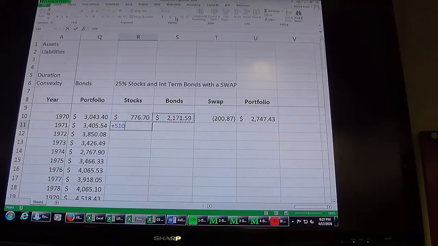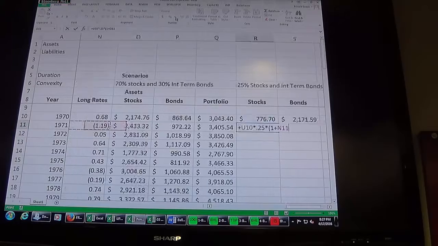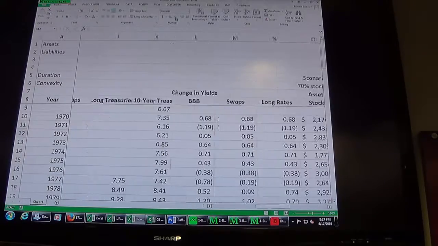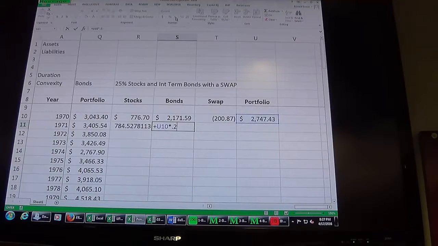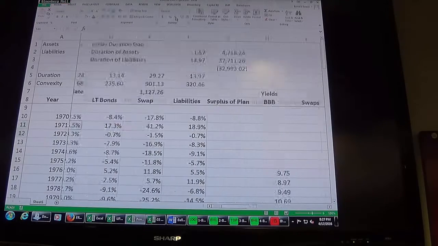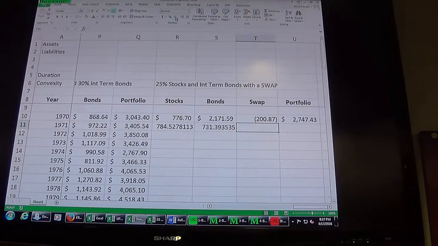And next year the same thing, that times 0.25 times 1 plus my stock return. That times 0.25 times 1 plus my bond return. And then my swap notional, I'm going to keep it the same. So I might be able to just copy down. Here's my portfolio.